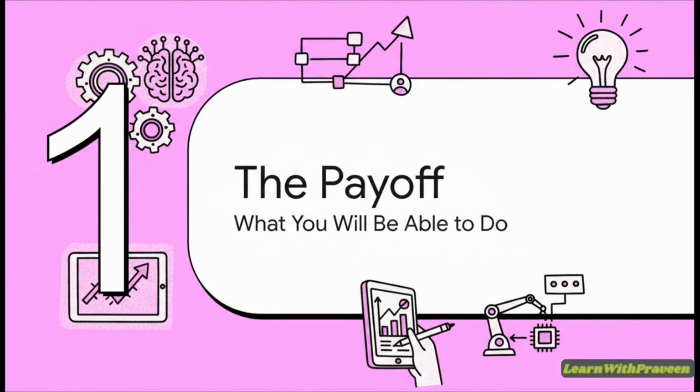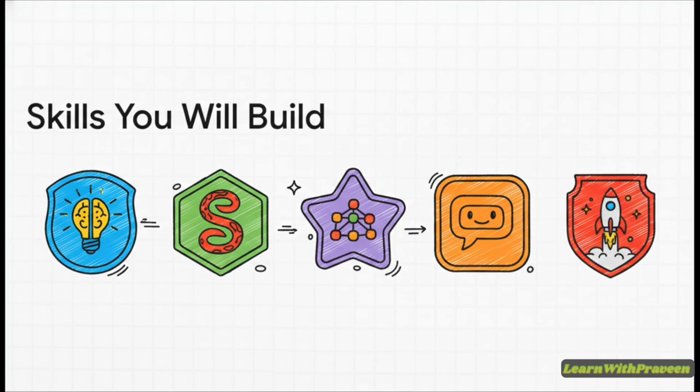So, why go through all this? What's the payoff? Well, it's not about just learning theory. It's about getting real, actual skills that are incredibly valuable. Let's take a look at what you'll really be able to do after these 50 days. You won't just know about AI, you'll actually understand how it works. You'll be able to code in Python, you'll build your own machine learning models from scratch, and you'll finally get how things like ChatGPT really function under the hood. You'll be totally ready for more intermediate stuff in AI or data science.